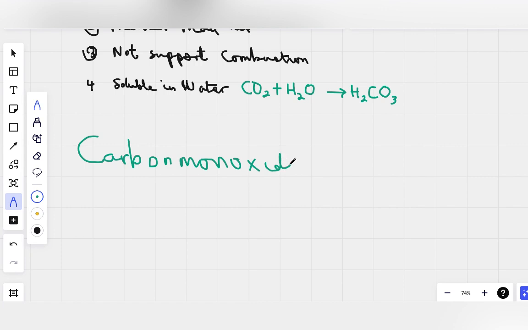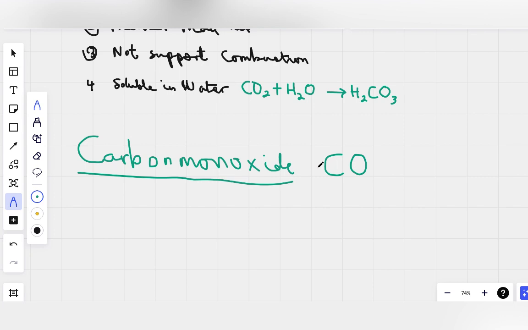It is a poisonous gas, very dangerous. Even from our cars, carbon monoxide is a huge pollutant that pollutes the environment. The symbol is just CO.